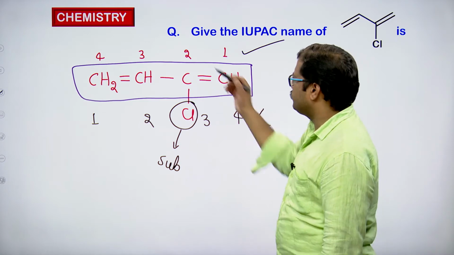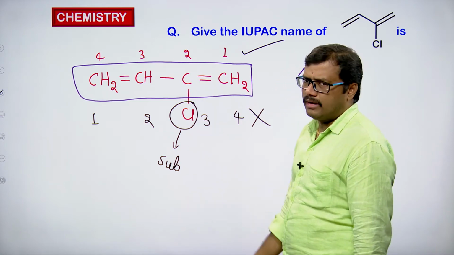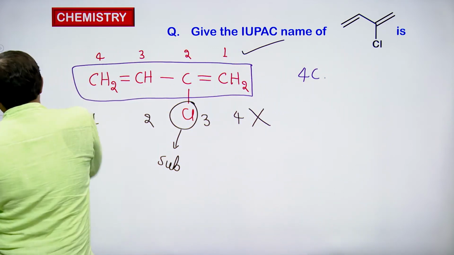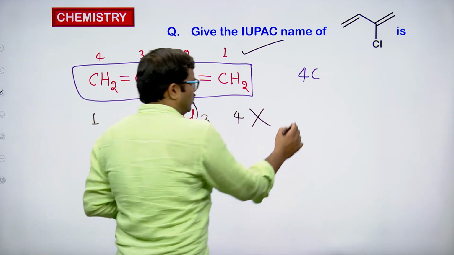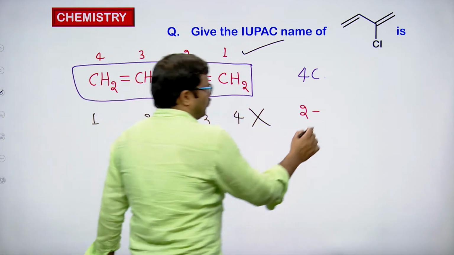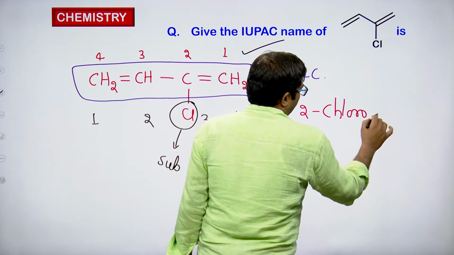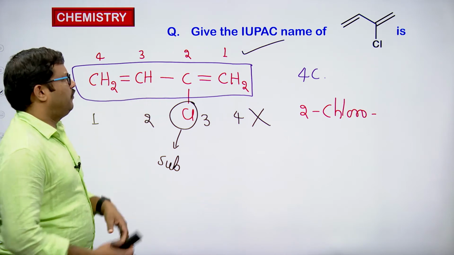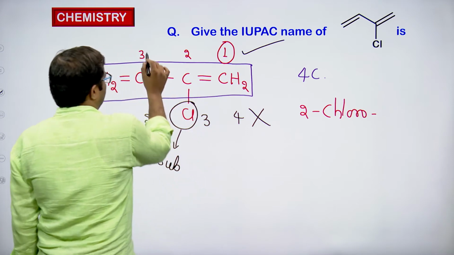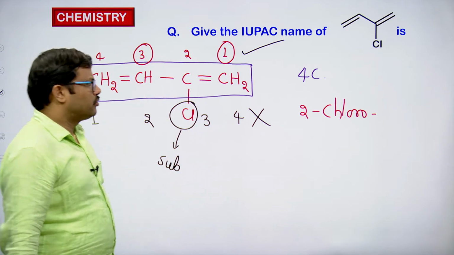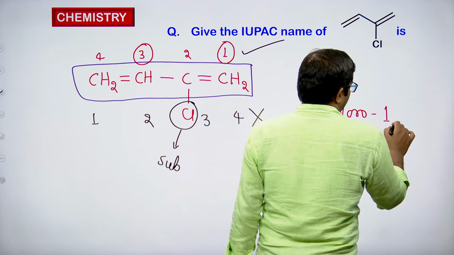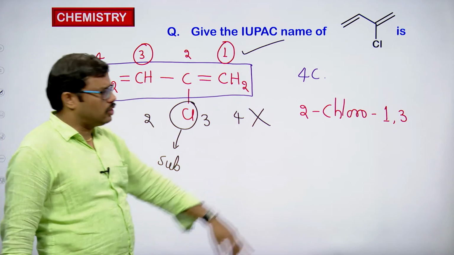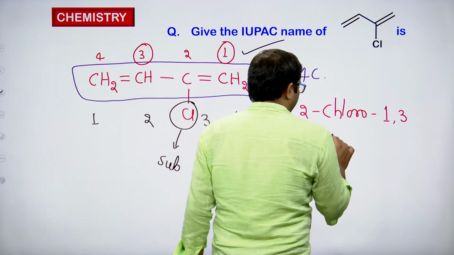Okay. And if we observe here, we have a chlorine substituent on the second carbon atom. So the name of that substituent has to be written first with its location. So let me write the second position. We have a Cl group, so I am writing it as 2-chloro. Okay. And we have a carbon chain with 2 double bonds here. At first position we have a double bond and at 3rd position we have a double bond. So we have to write it as 1, 3. At first carbon and 3rd carbon we have a double bond. So I am writing it as 1, 3 hyphen butadiene.